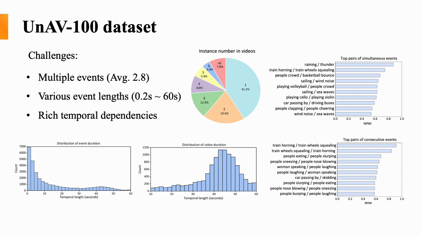Besides, there are rich temporal dependencies among events occurring in a video. For example, people often clap when cheering, and rain is usually with thunder. Related events usually occur simultaneously or consecutively in a video. Such dependencies are very similar to real-life intuition and reflect human behavior.